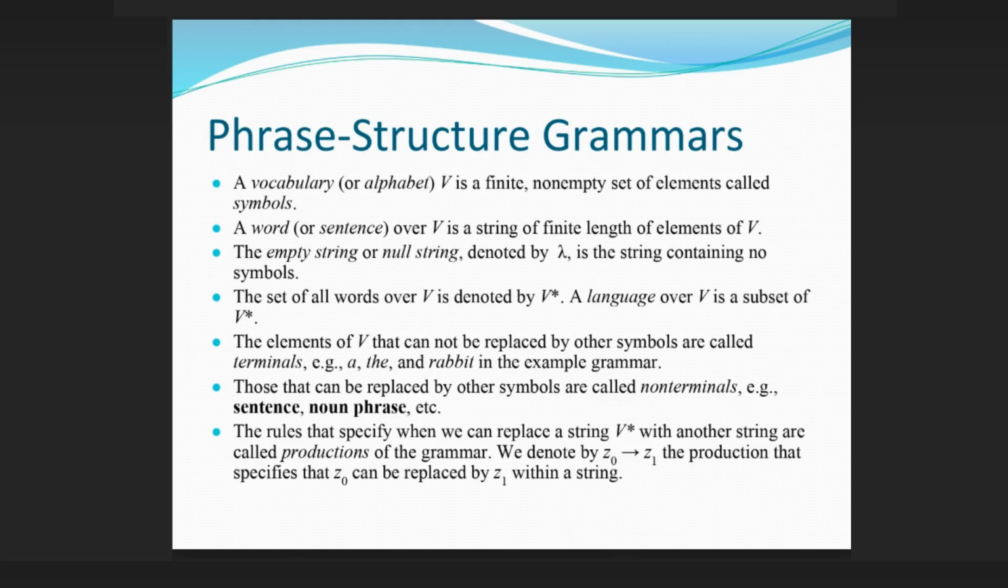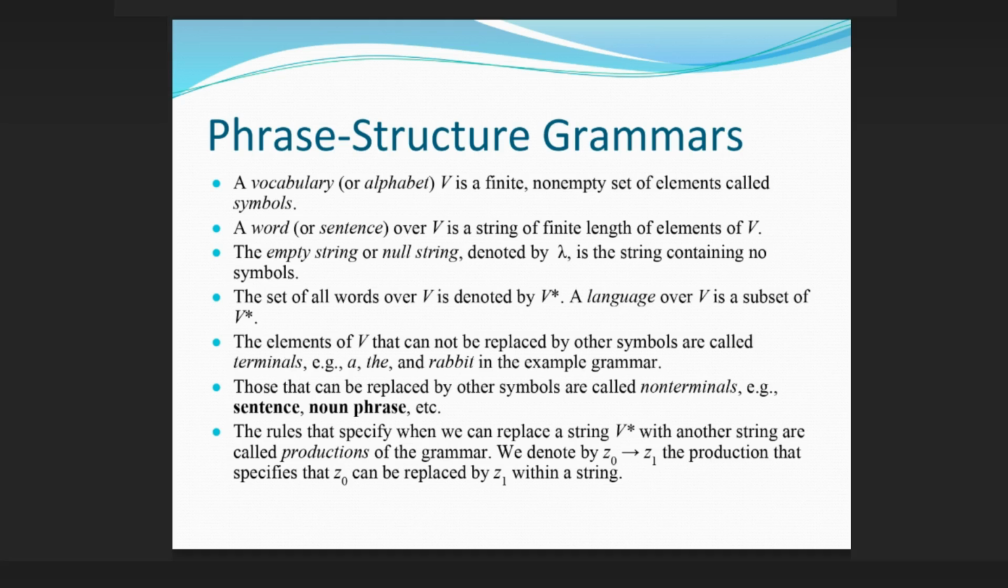Phrase structure grammars. A vocabulary, or alphabet V, is a finite, non-empty set of elements called symbols. A word, or sentence, over V is a string of finite length of elements of V. The empty string or null string, denoted by lambda, is the string containing no symbols. The set of all words over V is denoted by V*. A language over V is a subset of V*.